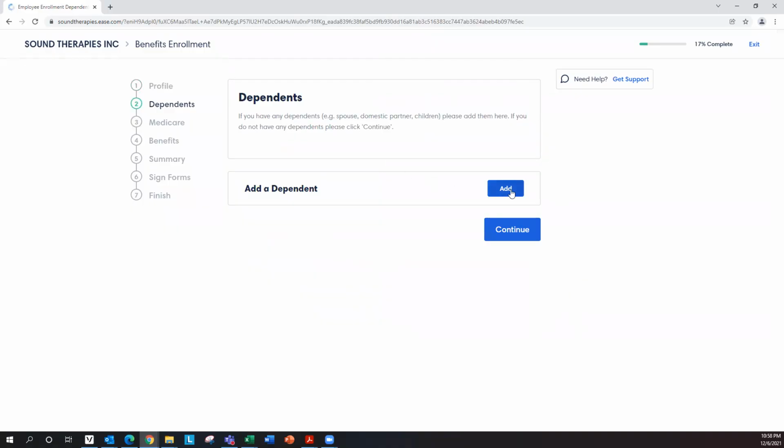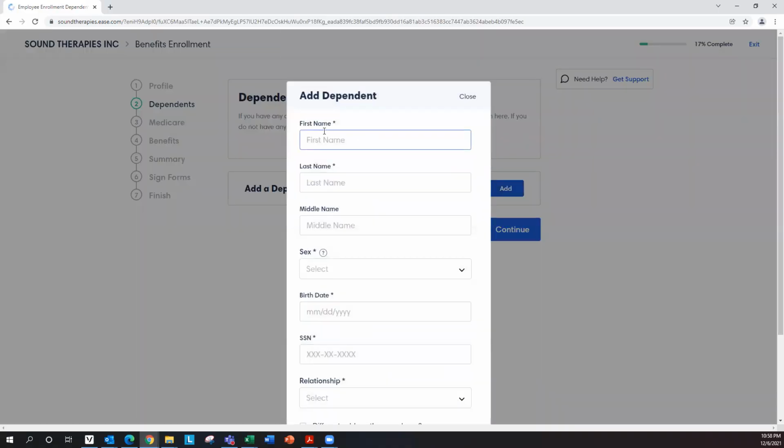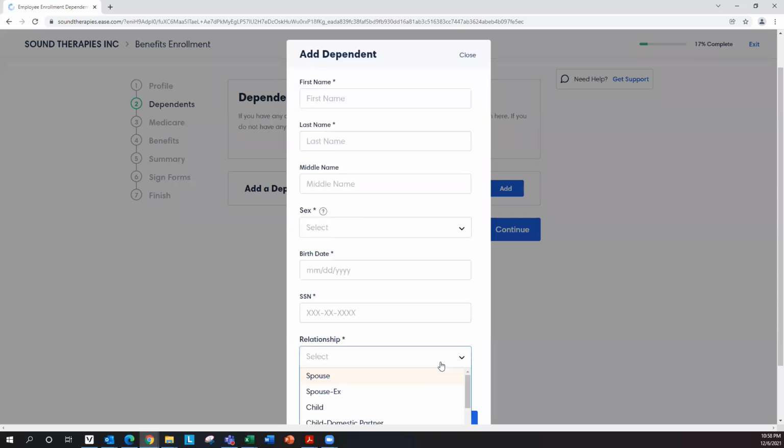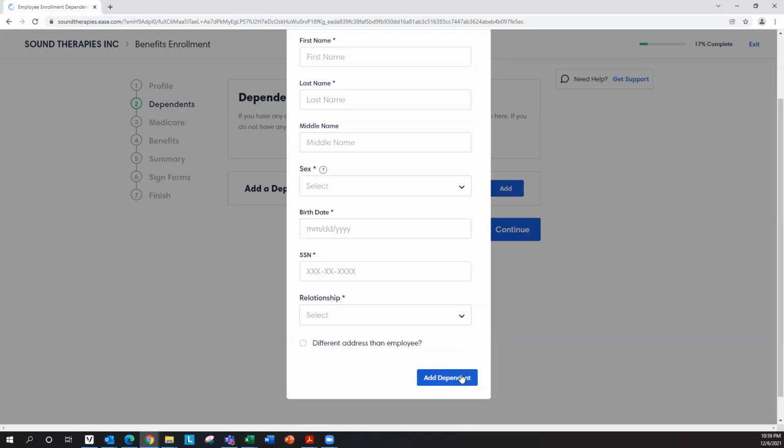If you have dependents, you can click add here, and then you can provide the first name, last name, sex, birth date, social security number, and relationship, spouse, or child or domestic partner, and so on and so forth. And then you can click add.